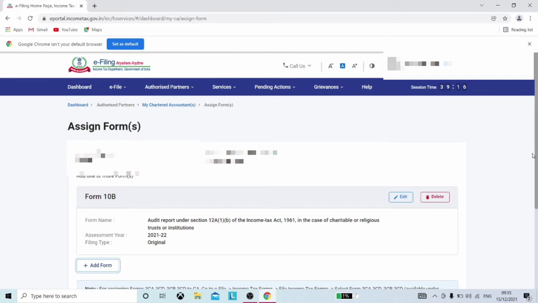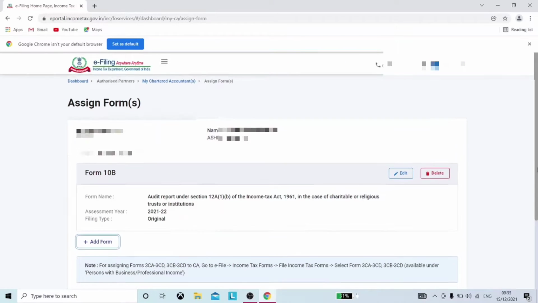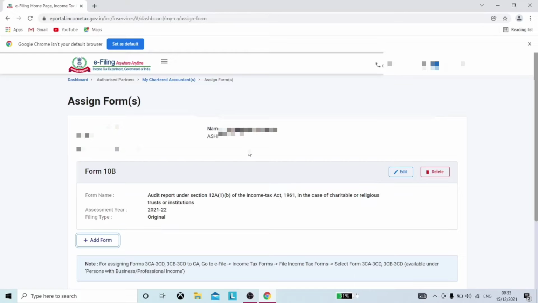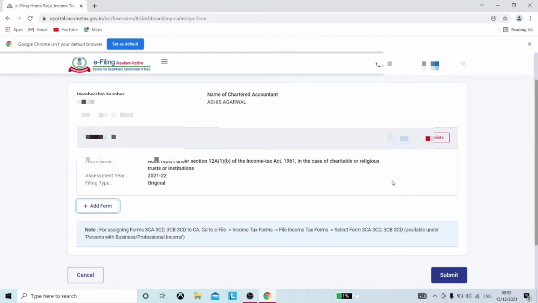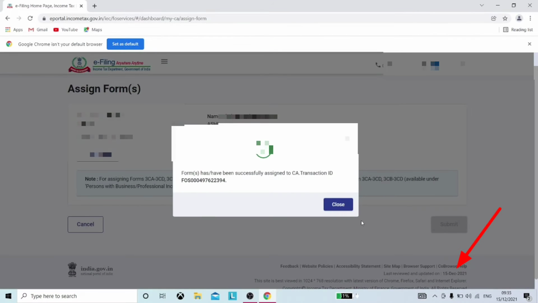You can see here that the form for the relevant assessment year is added, and once you click on Submit, you will get a pop-up message saying the form has been successfully assigned to your CA.